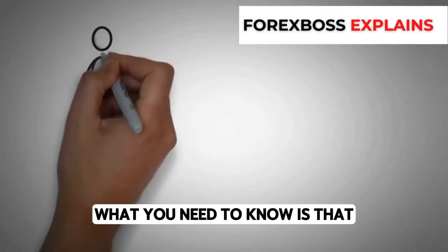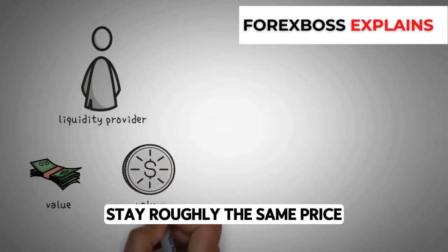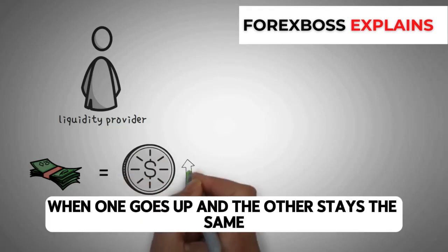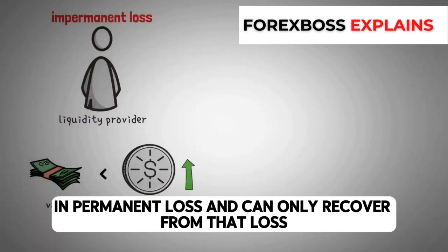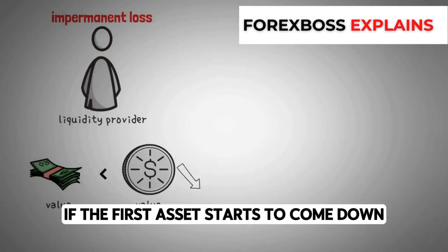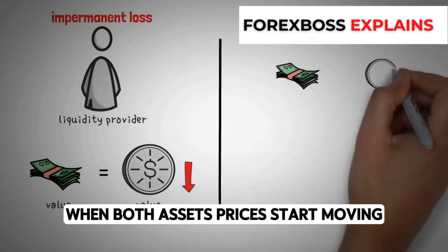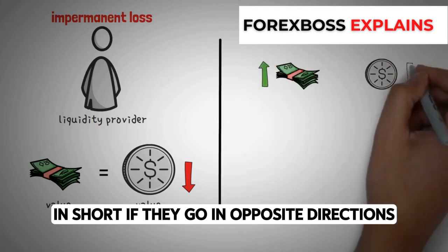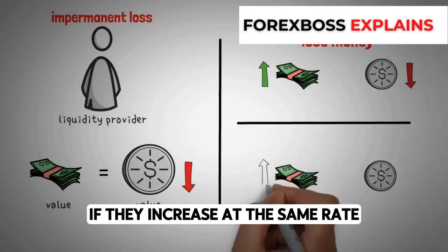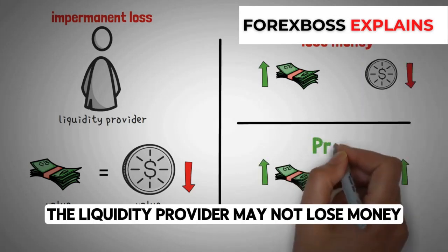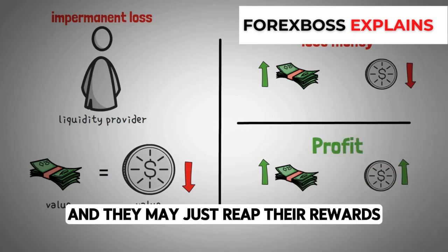Essentially, what you need to know is that it's good for any liquidity provider when the two assets that you are investing in stay roughly the same price. When one goes up and the other stays the same, the liquidity provider starts to experience impermanent loss and can only recover from that loss if the first asset starts to come down to equal out the liquidity. Now, it gets really tricky when both assets' prices start moving. In short, if they go in opposite directions, the liquidity provider starts to lose money very quickly. However, if they increase at the same rate or decrease at the same rate, the liquidity provider may not lose money due to impermanent loss at all, and they may just reap the rewards of the profits from the trading fees.